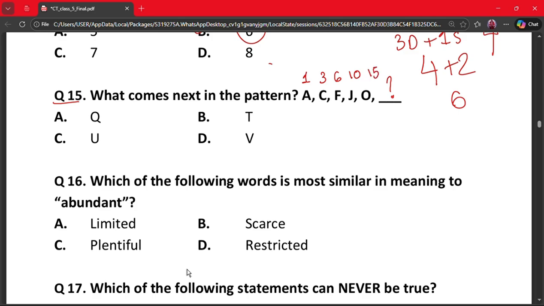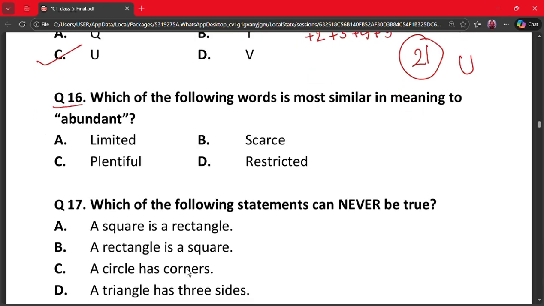So here we can see 1 plus 2 is 3, plus 3 is 6, plus 4 is 10, plus 5 is 15. So after 15 what will come? Plus 6. So 15 plus 6 is 21. In the alphabet, which letter is at the 21st position? That is U. So option C is the correct option.